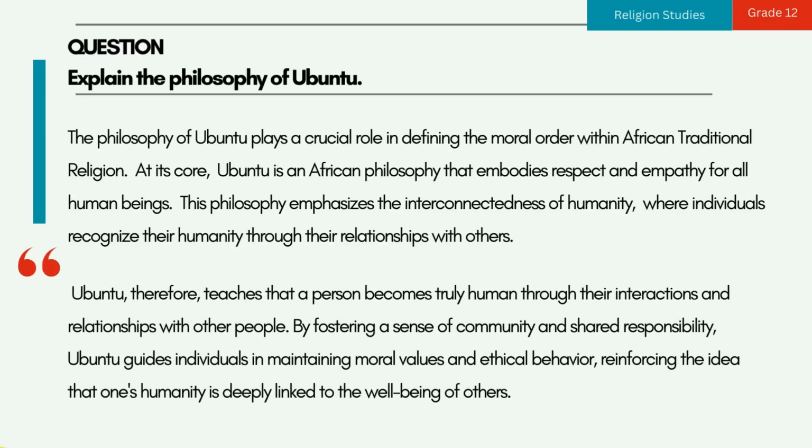Ubuntu, therefore, teaches that a person becomes truly human through their interactions and relationships with other people. By fostering a sense of community and shared responsibility, Ubuntu guides individuals in maintaining moral values and ethical behavior, reinforcing the idea that one's humanity is deeply linked to the well-being of others.